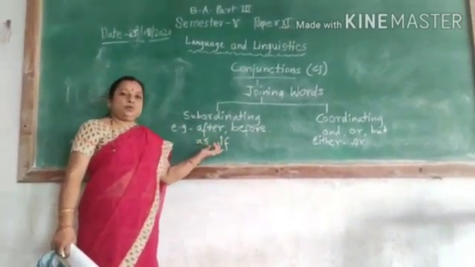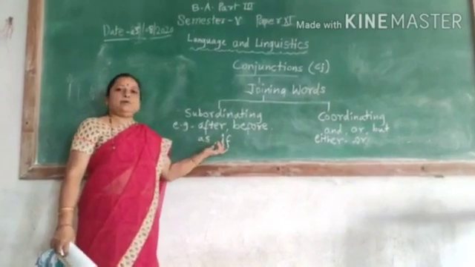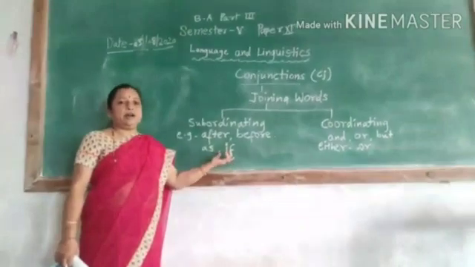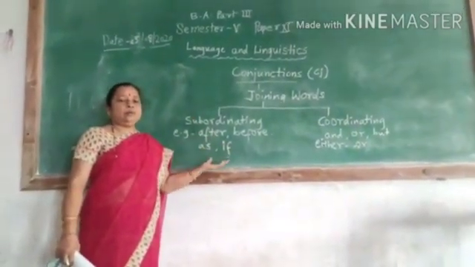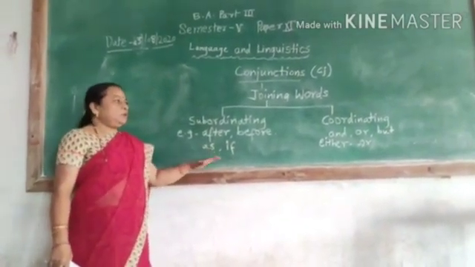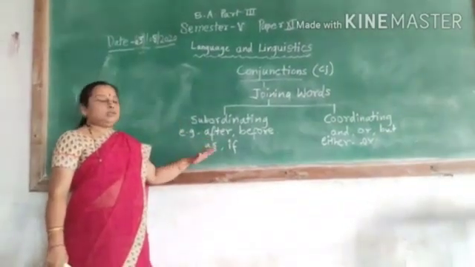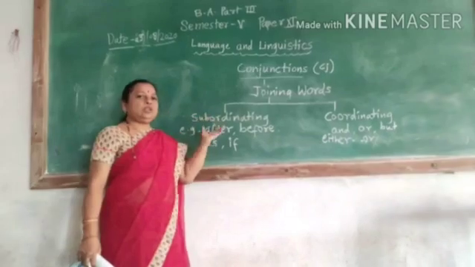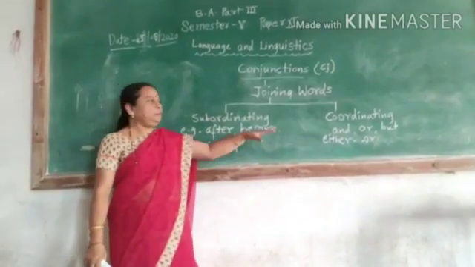Or you can also use words like if, unless, etc. For example, if you don't study hard, you will not get good marks. So this type of conjunctions are called subordinating conjunctions. We are going to see that in detail afterwards again.